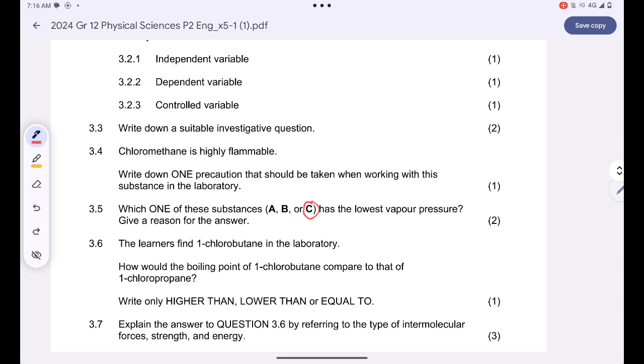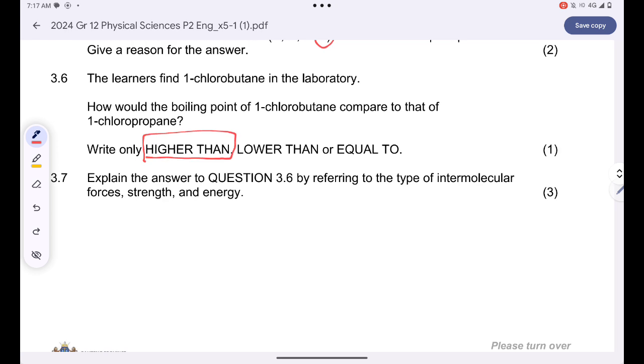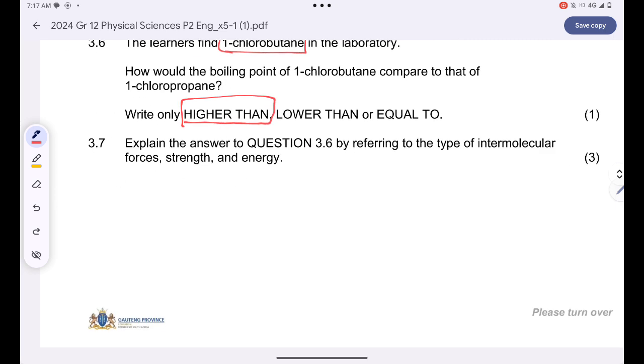And then we are told that learners find 1-chlorobutane in a laboratory. How will the boiling point of 1-chlorobutane compare to that of 1-chloropropane? The boiling point will simply be higher than, and then we must give a reason for our answer. I can answer this question by making the chlorobutane my point of reference.